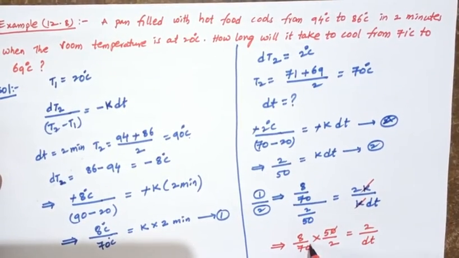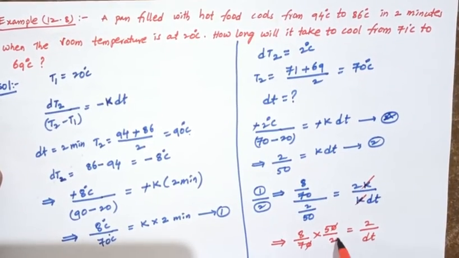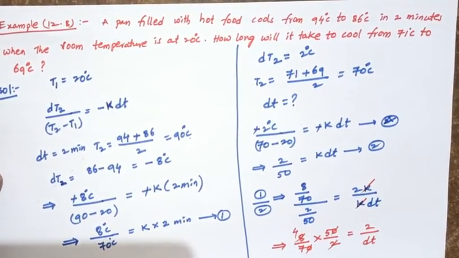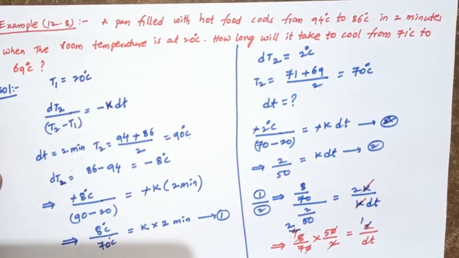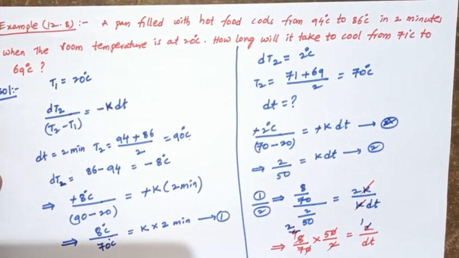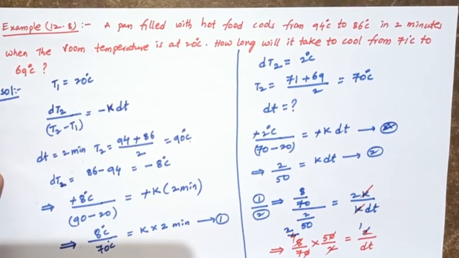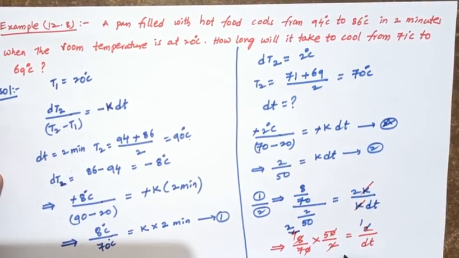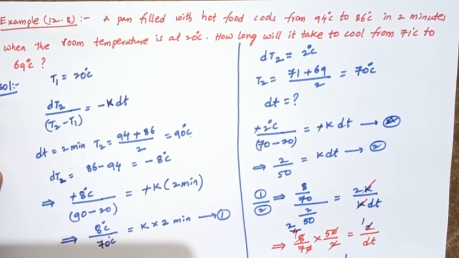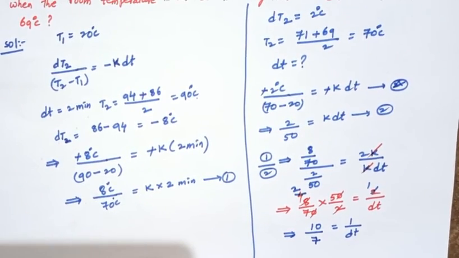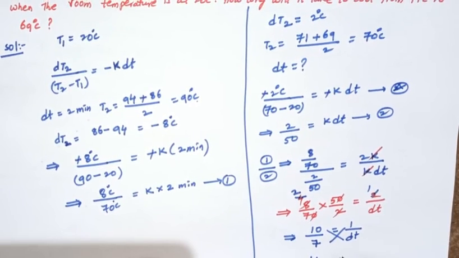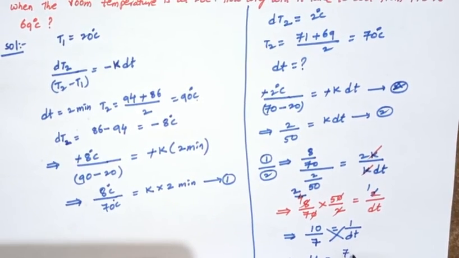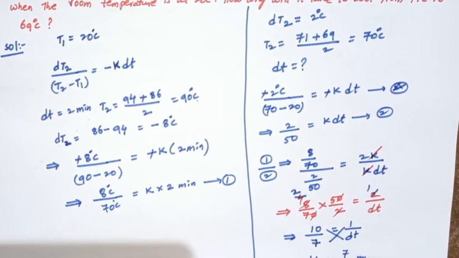Cancelling, we get 10 by 7 equals 1 by dt. By cross multiplication, dt equals 7 by 10 minutes.